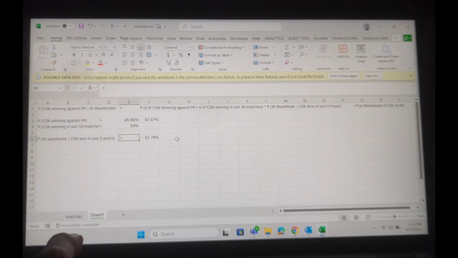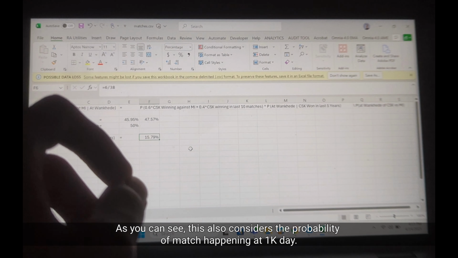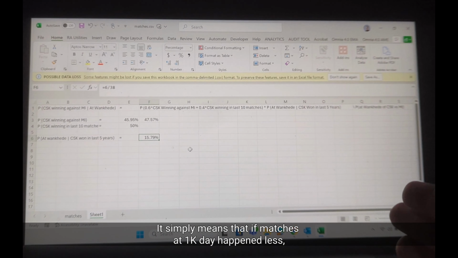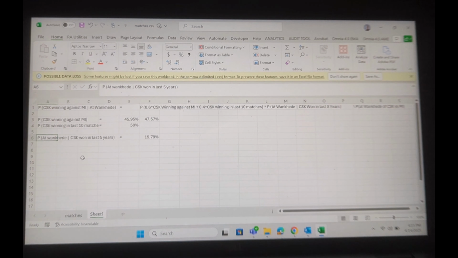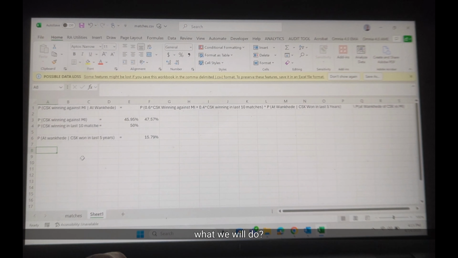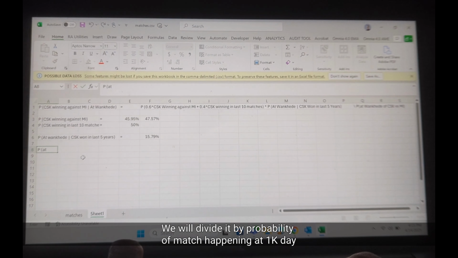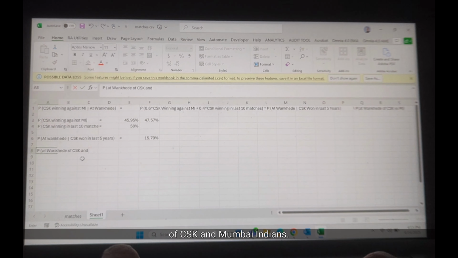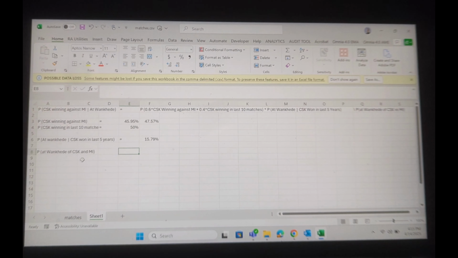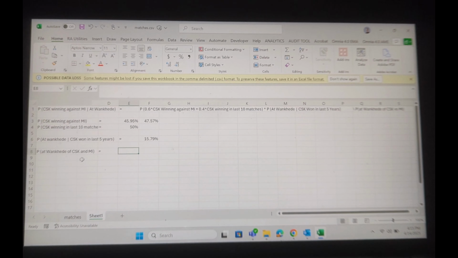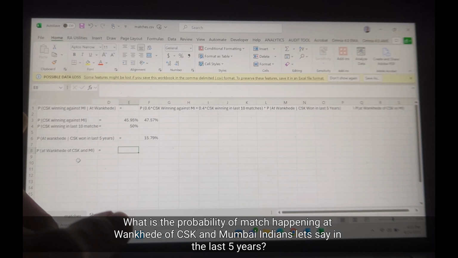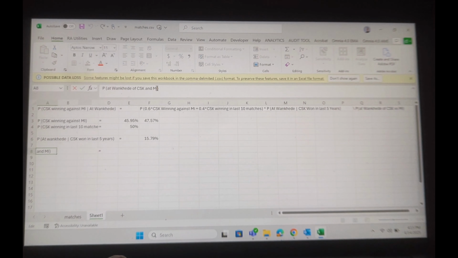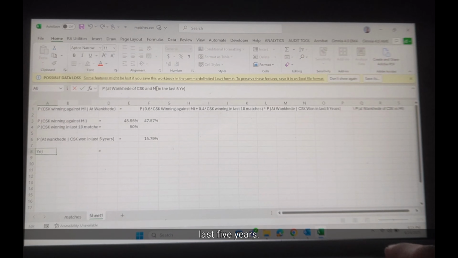Cool. As you can see, this also considers the probability of the match happening at Wankhede. It simply means that if matches at Wankhede happened less, this will also go down, right? That's why, to neglect that effect, we will divide it by the probability of a match happening at Wankhede between CSK and Mumbai Indians, let's say in the last 5 years.